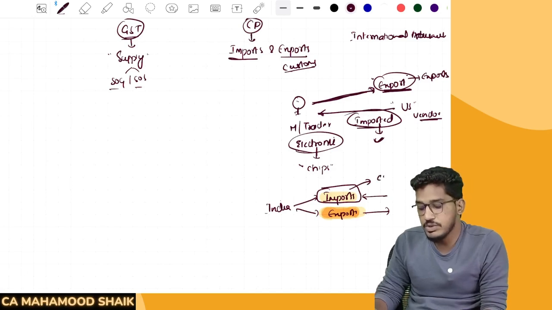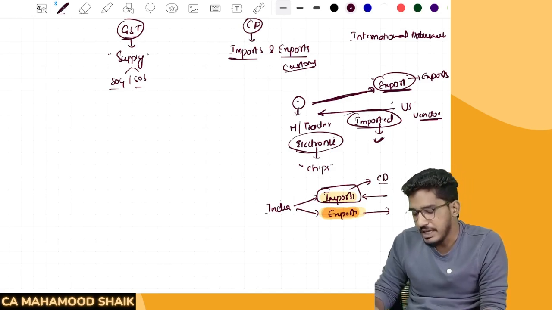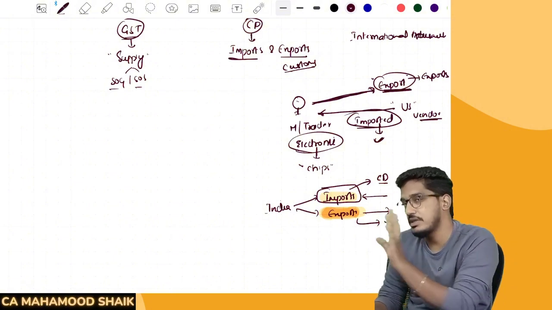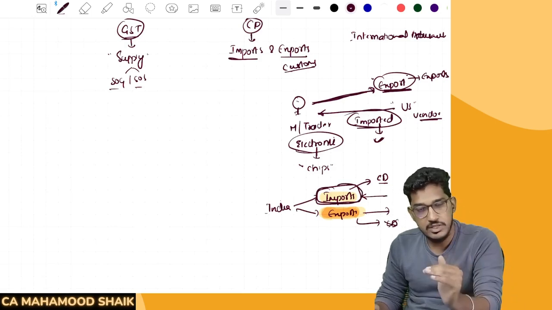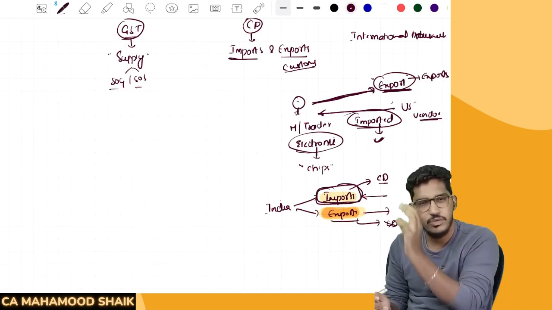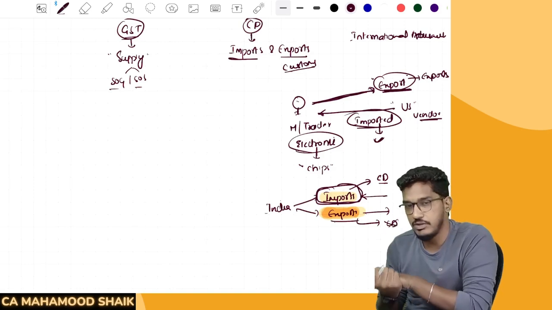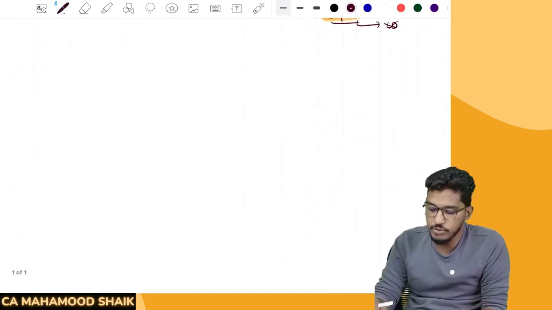Why? Because on imports, customs duty is primarily levied. In most cases, customs duty on exports will not be collected except in a few certain circumstances. So we are going to concentrate more on the imports part of international trade in customs. Exports, we are going to have a very limited discussion. So now let us come to imports.